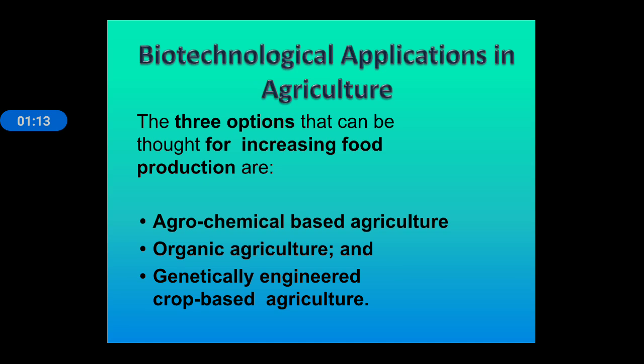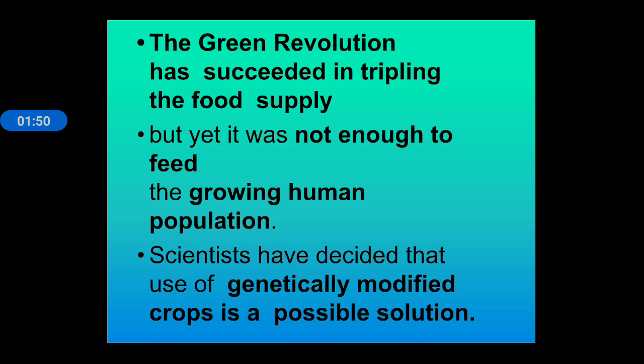So first we start with agriculture applications. There are three options by which we can increase the productivity of food. First is agrochemical based agriculture, second is organic agriculture, third is genetically engineered crop based agriculture. In agrochemical based agriculture, we increase productivity by using specific chemicals and fertilizers. In organic agriculture, we use organic manure for increasing productivity, and in genetically engineered crop based agriculture, we modify the genes. The green revolution has succeeded in tripling the food supply.